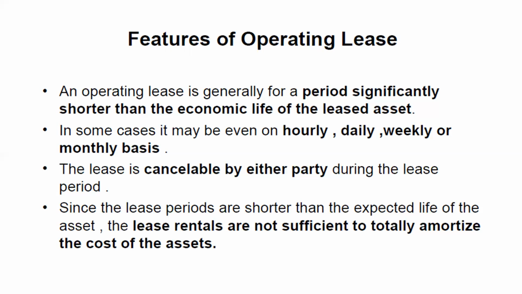In some cases, it may be given on an hourly, daily, weekly, or monthly basis. The asset may be given for usage to the lessee on an hourly basis, daily basis, weekly basis, or monthly basis. For example, cycles taken on rental basis for use in the town, earlier people used to pay. Now there are motorbikes and cars given on an hourly basis to the users. Users can take those and use them for 1 hour, and a per hour rent is charged. Sometimes it is daily usage, sometimes weekly or monthly.